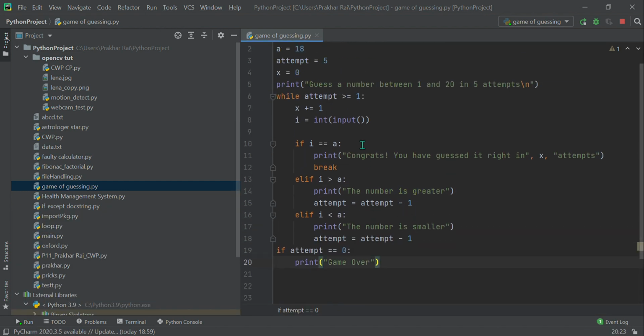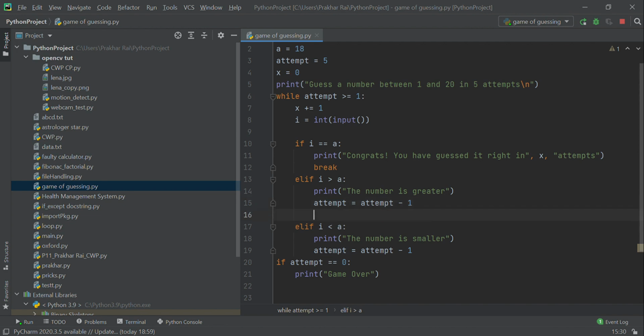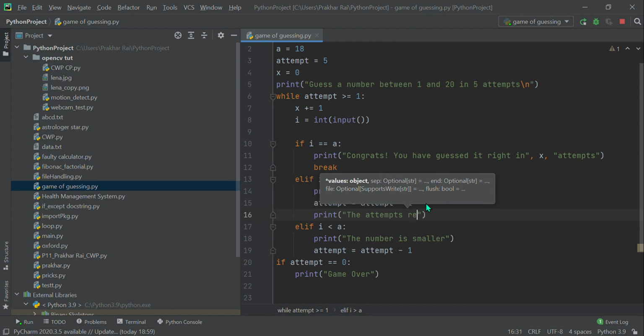Okay, I have forgotten to add the attempts, right? Because we are decreasing the attempts each time by 1, so we have to specify it also. So what we can do is print here the attempts remaining are attempts.